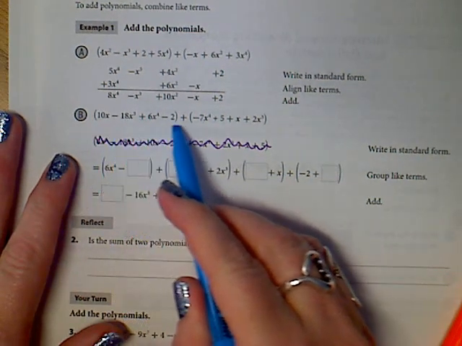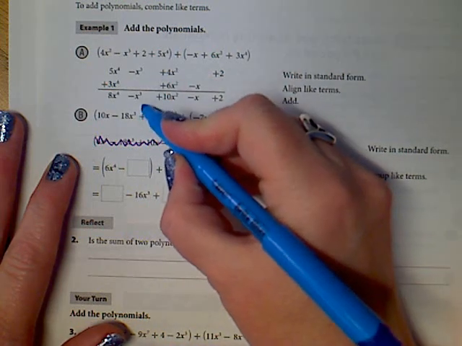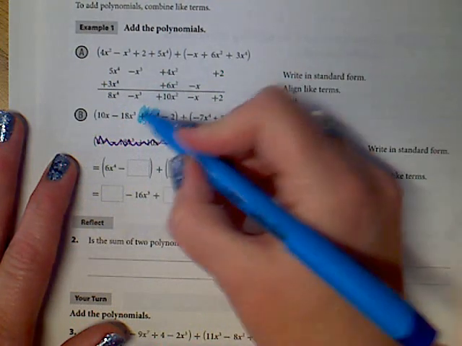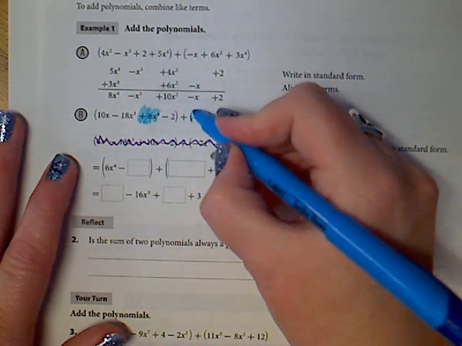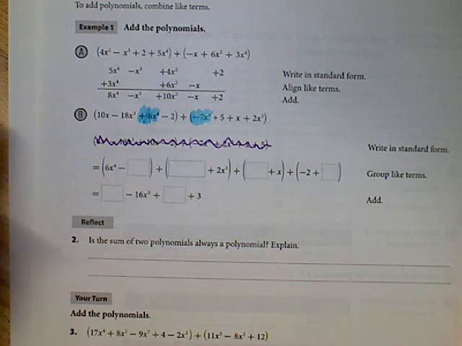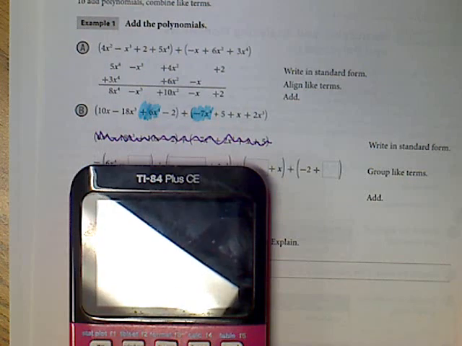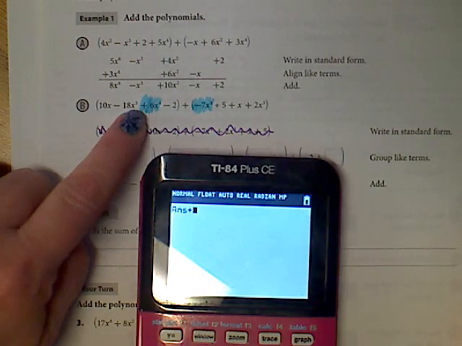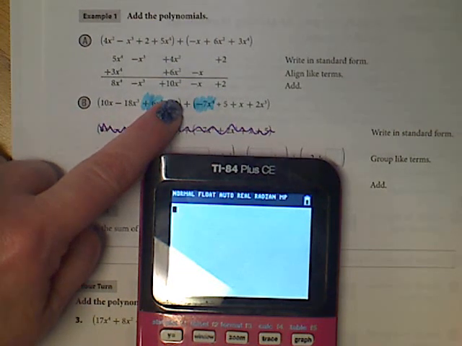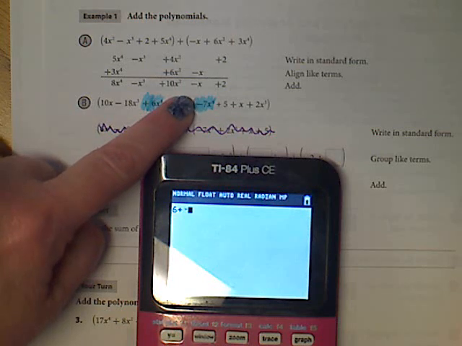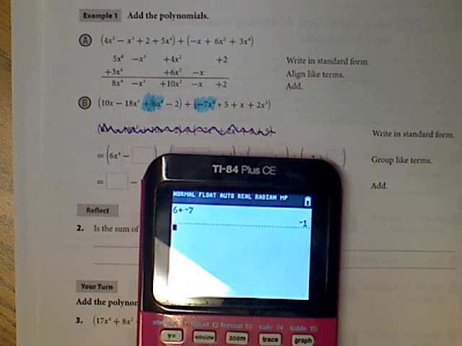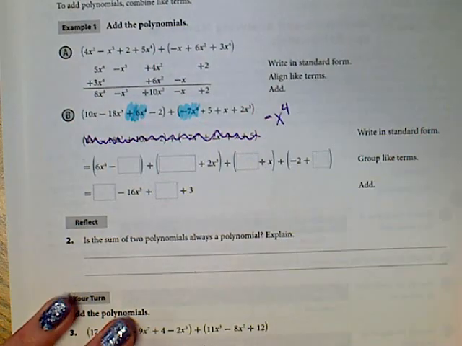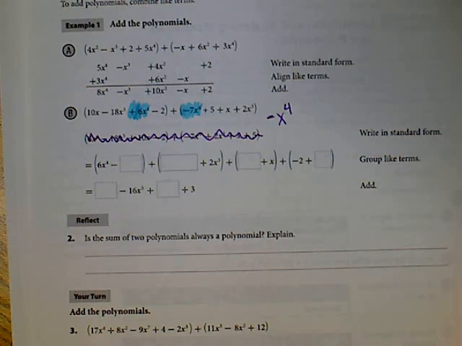So I look through the list and I say, hey, what's the highest exponent? Oh, it's 4. And you must include the sign, so positive 6x to the 4th. Okay, and that belongs with negative 7x to the 4th. Please make sure that you do this correctly. There's nothing wrong, again, with putting this in a calculator. This is 6 plus, then I type negative 7. That is a negative 1x to the 4th. So when I write my answer, I write negative x to the 4th. I don't write a 1. You can. That is your choice.